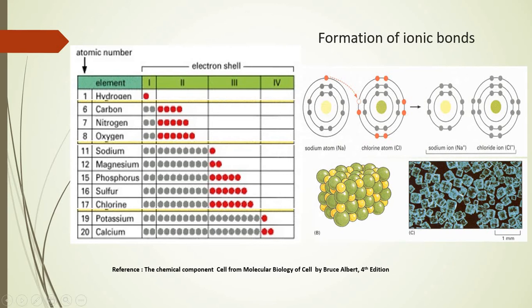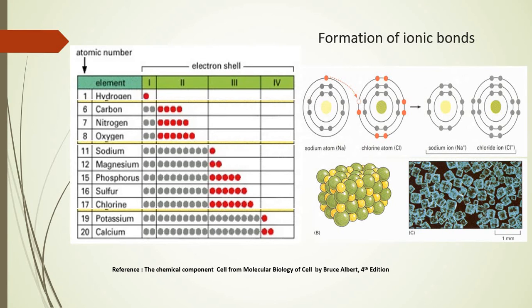Now how do we say first, second, third and fourth? First is immediately next to the nucleus. Second is next to the first. Likewise, the third as well as the fourth shell. Now, the outermost shell is defined as the valence shell. That is what I spoke to you about a few minutes back, right?